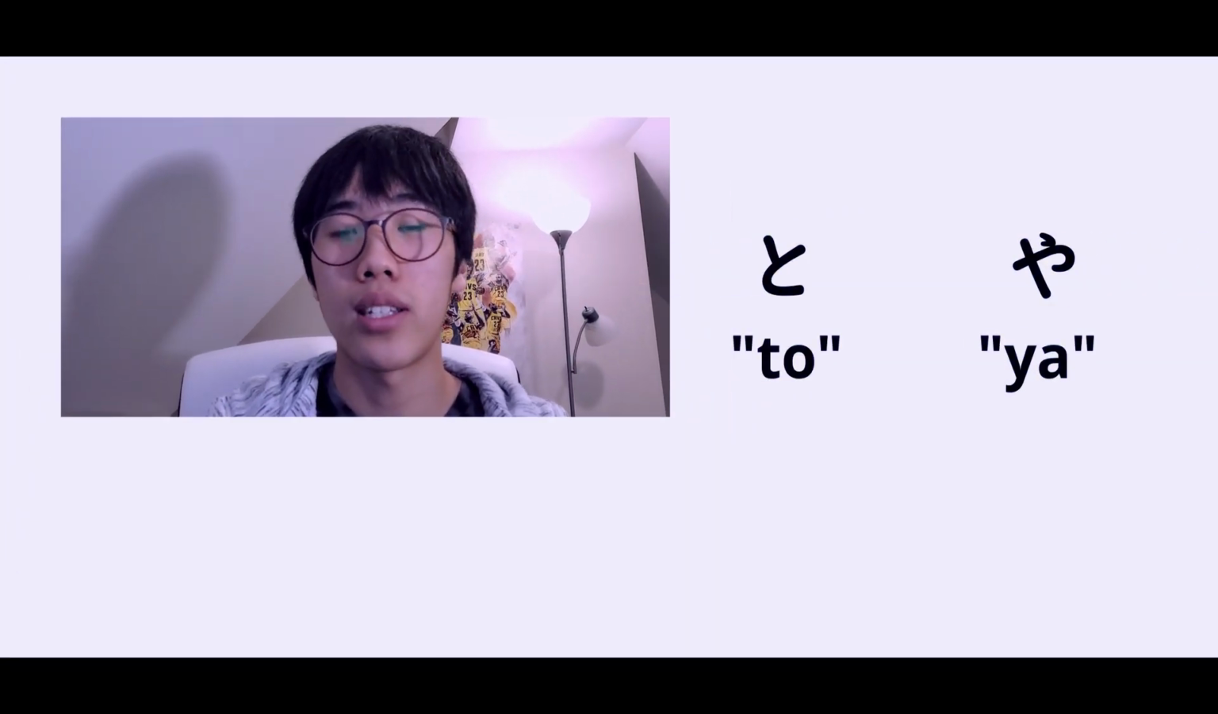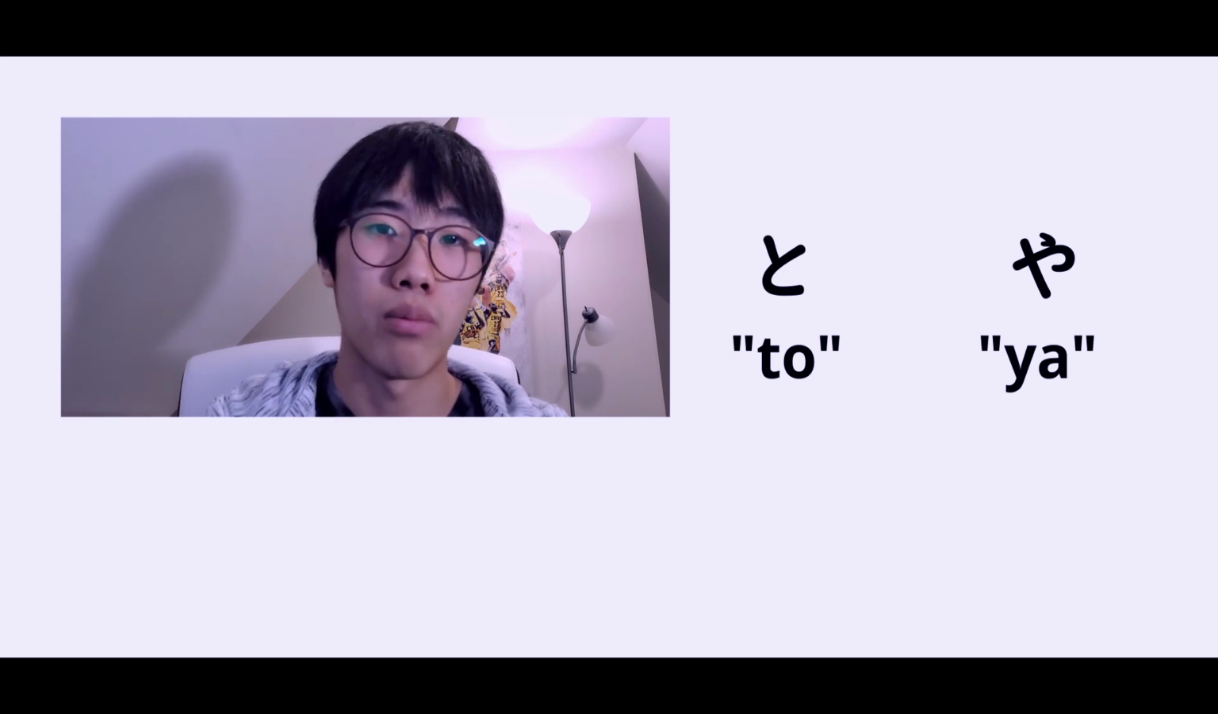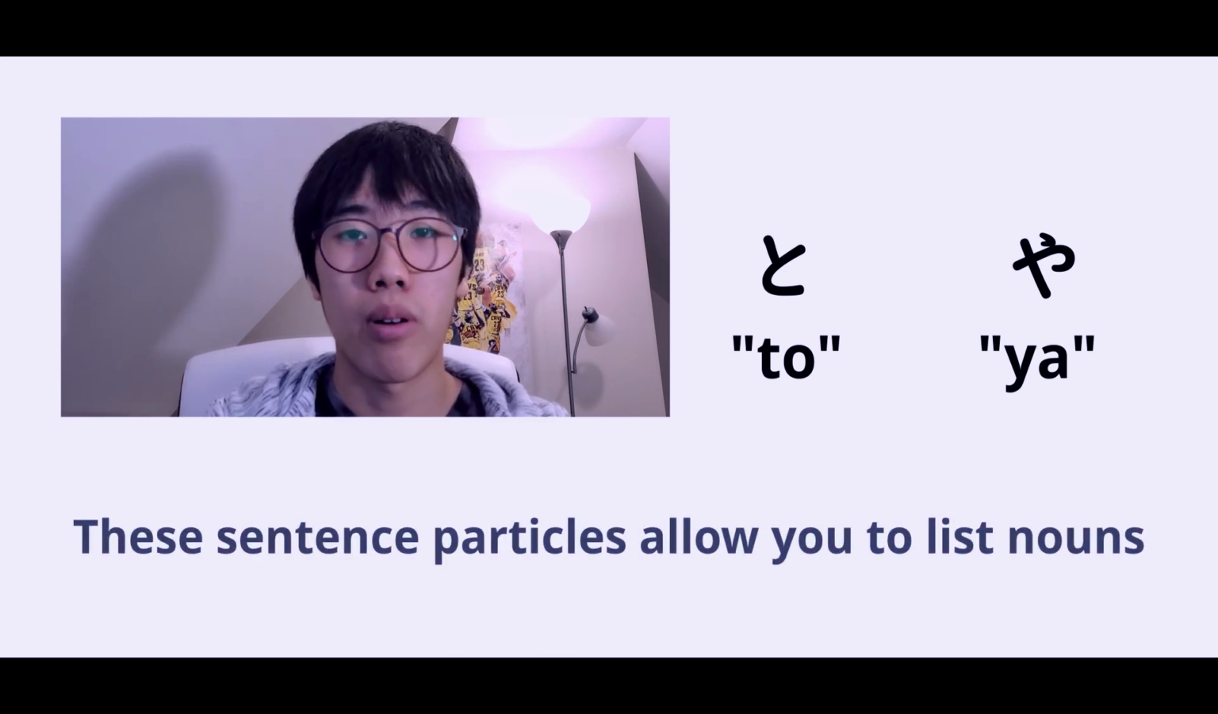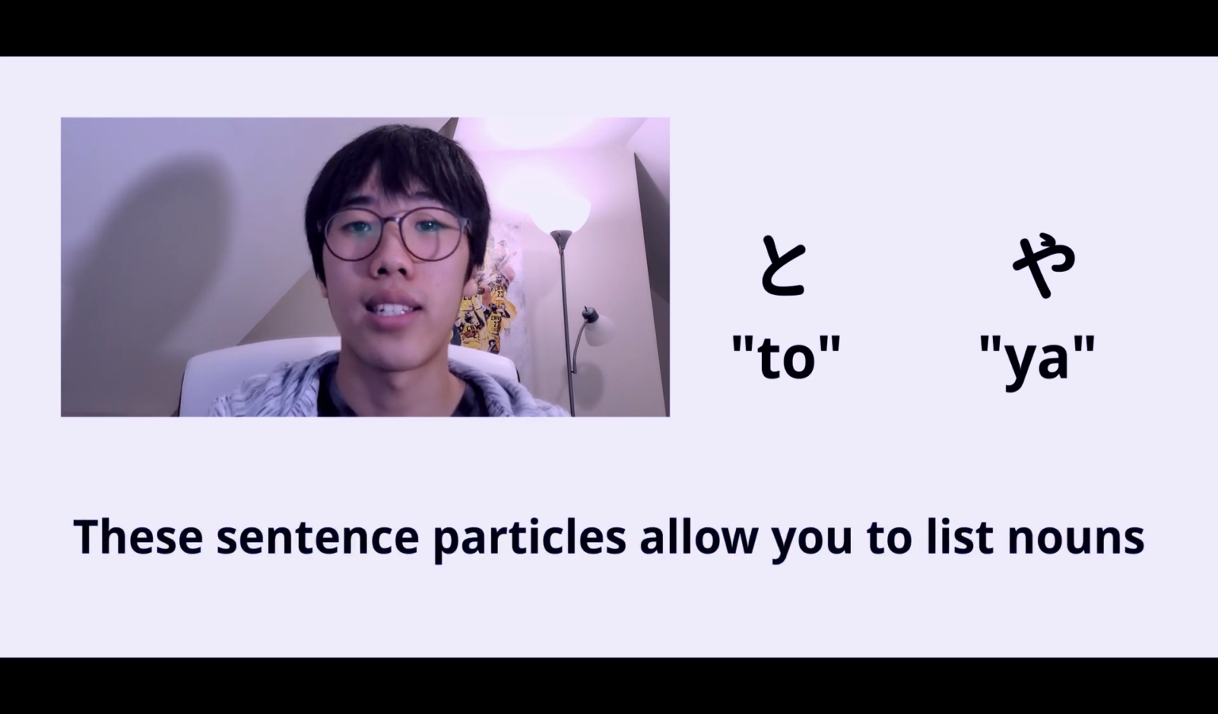So with this lesson, you're going to be learning about two sentence particles, the to sentence particle and the ya sentence particle. Both these sentence particles allow you to list nouns. We're going to be talking about the differences between the to sentence particle and the ya sentence particle, but before we go into that, we need to make sure that you understand the to sentence particle.